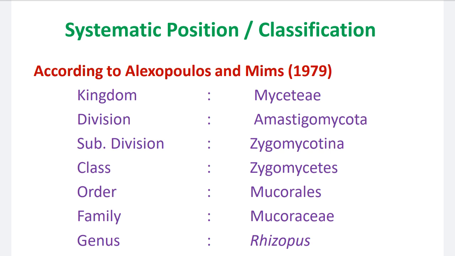Then order Mucorales. This Mucorales is a very important order among Zygomycetes fungi. Family Mucoraceae is again an important family, having two important genera: one is Mucor, another is Rhizopus.